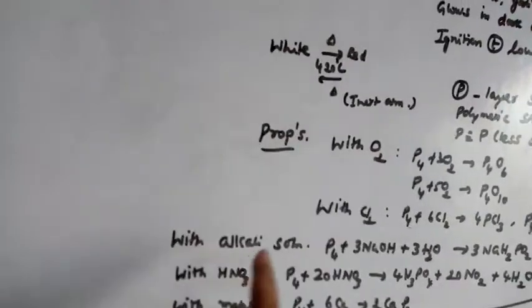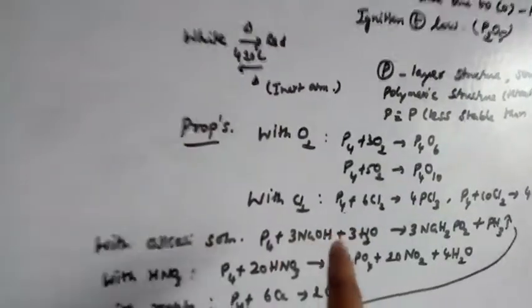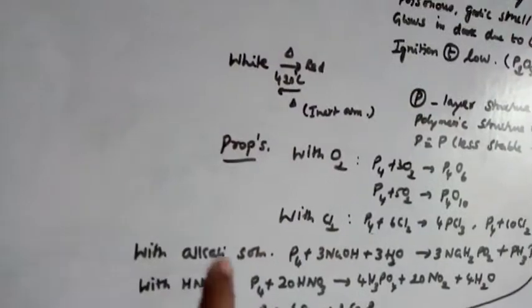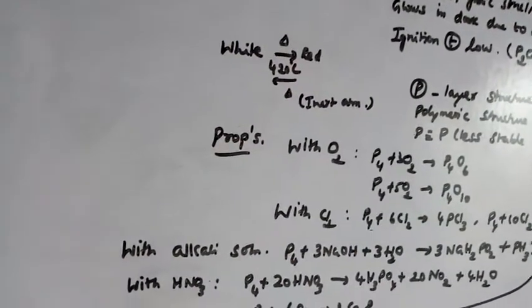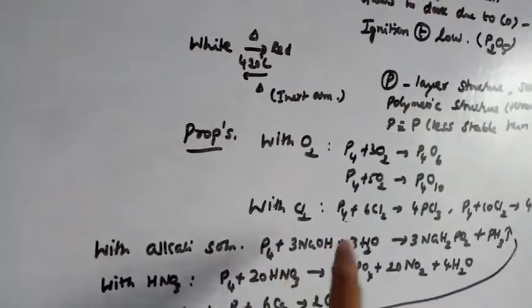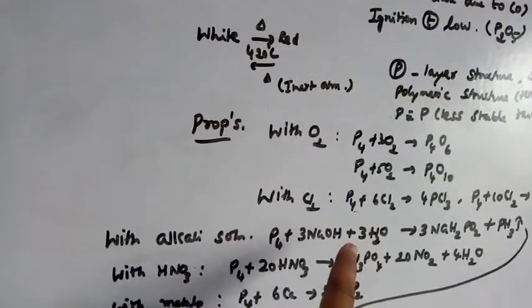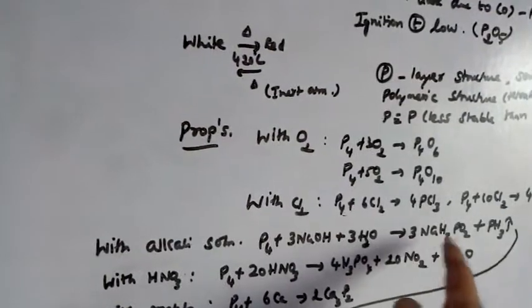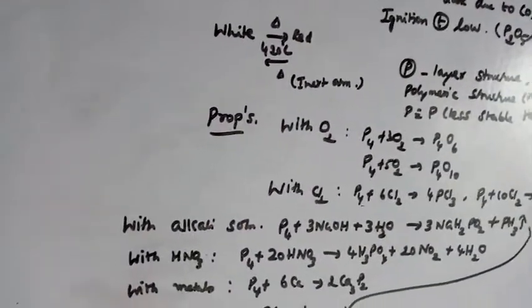Okay. Next, what happens when it is treated with alkali solution? See this equation, it is very important. From phosphorus, how phosphine is obtained: when phosphorus is treated with sodium hydroxide solution, it gives phosphine. Along with that, sodium hypophosphite is formed. Okay.